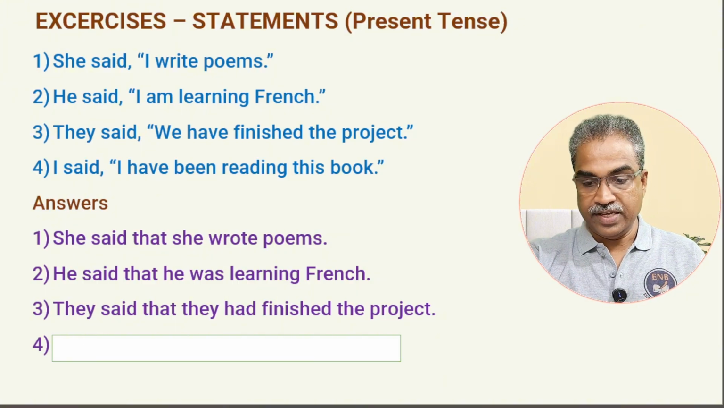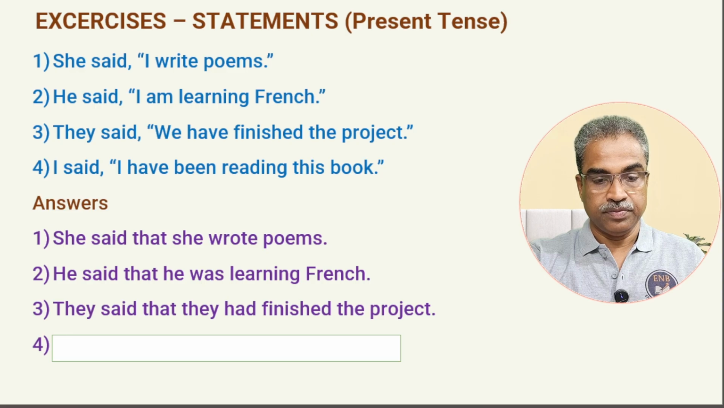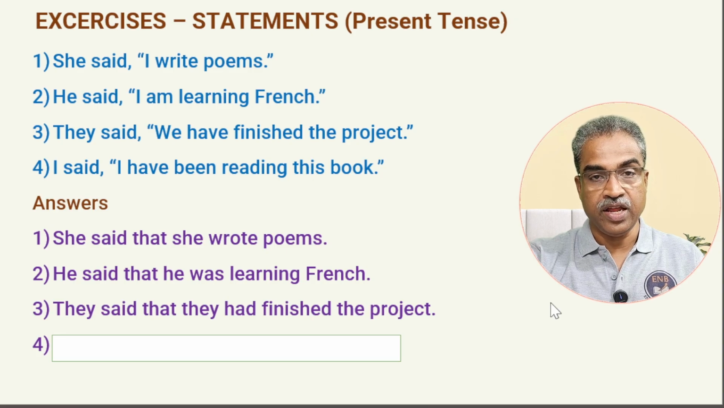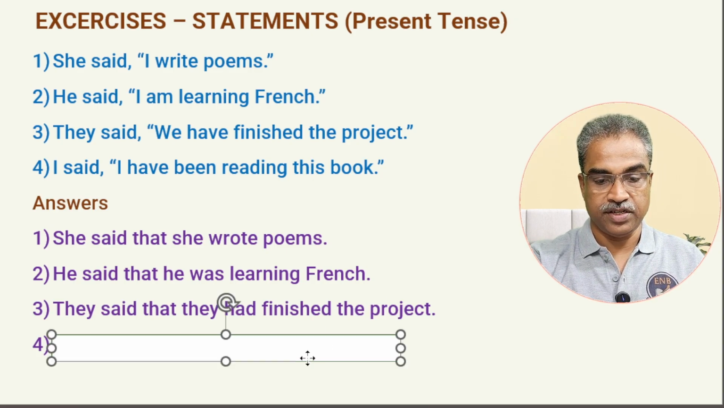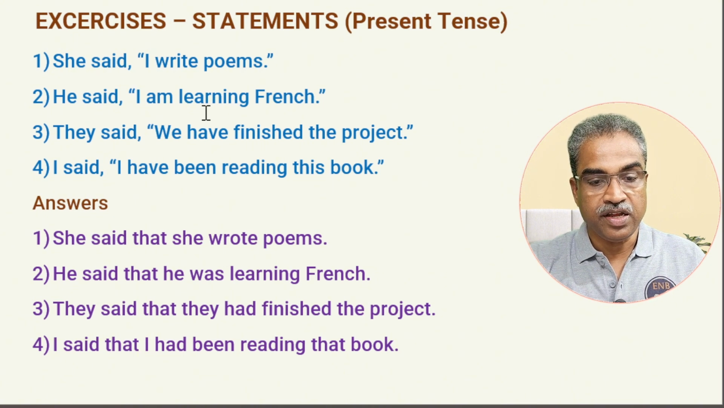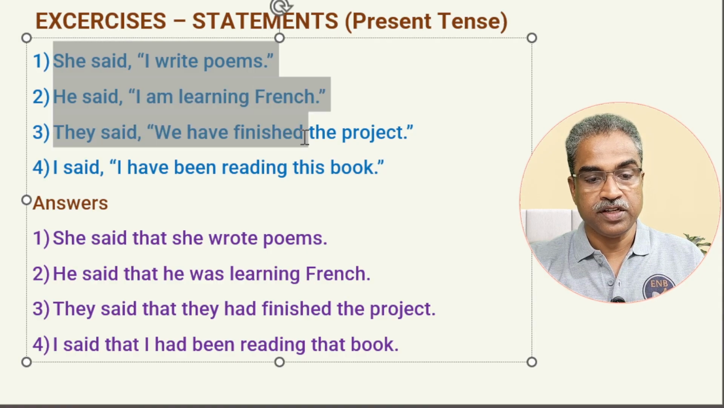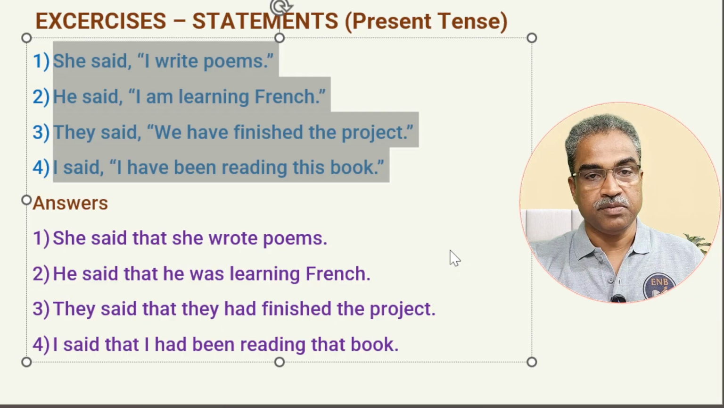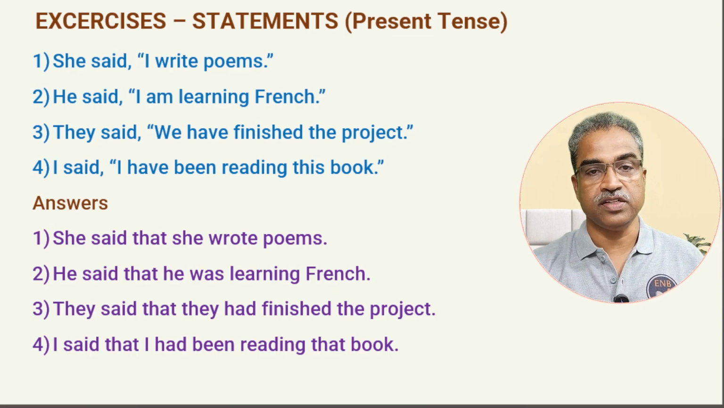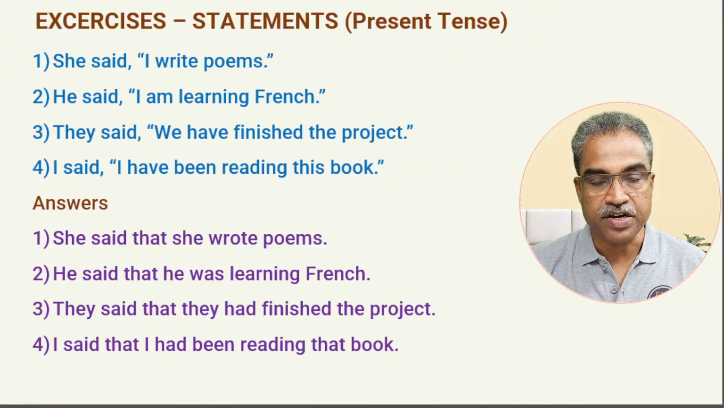Right, the last one. I said, "I have been reading this book." What is it? I told that I had been reading that book. Am I right? So see, I said that I had been reading that book. Now, did you understand here? In all these places here, there are inverted commas because they are direct speech. And here, no inverted commas anywhere. Okay, full stop. So that completes today's class, and I'm sure you have understood this one.